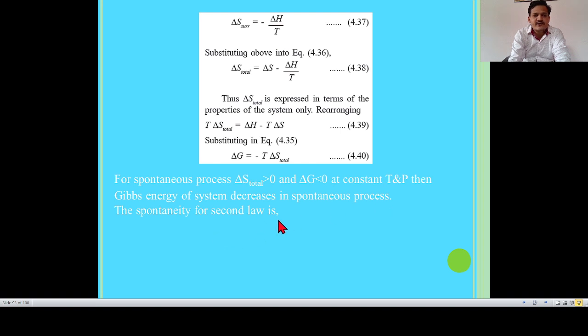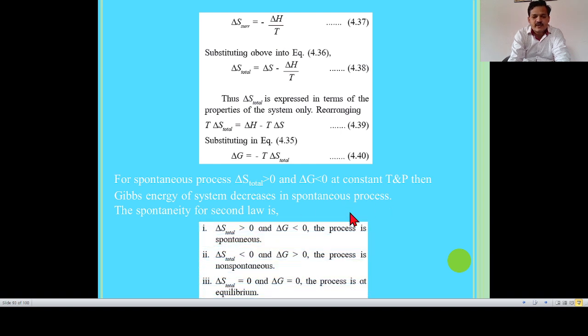The conditions of spontaneity from the second law: number 1, if delta S total is greater than 0, having a positive value, then delta G has a negative value, and the process is spontaneous. Number 2, if delta S total has a negative value and delta G has a positive value, the process is non-spontaneous, that is reversible. Third condition, if delta S total is equal to 0 and delta G is also equal to 0, the process is at equilibrium.